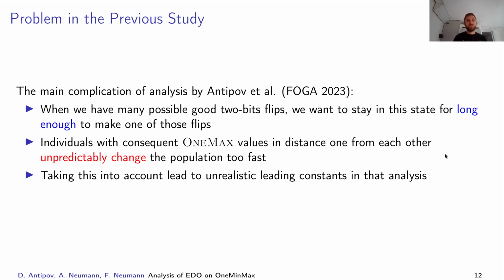So the big problem in the theoretical analysis in our last year's paper came from individuals which are neighbors in the Pareto front and which are at distance one from each other, because they didn't allow us to stay for long enough in the good state when we have lots of 2-bit flips to get to the optimal population. It is quite easy to flip 1 bit in one of those two neighbors and get an individual which replaces another neighbor, and it leads to unpredictable changes in the population. And taking this into account during our analysis led to unrealistic leading constants.